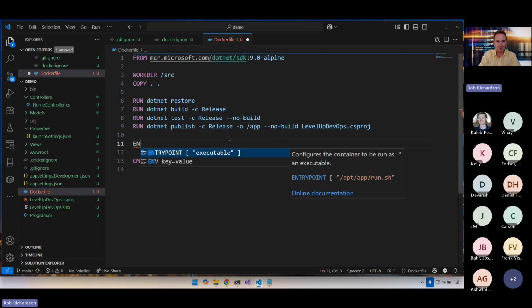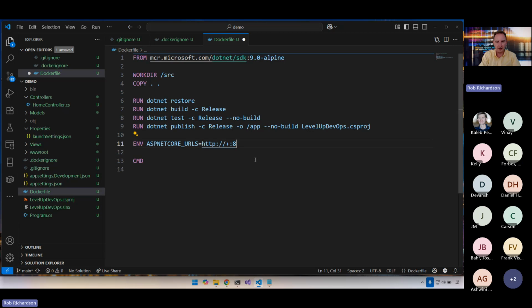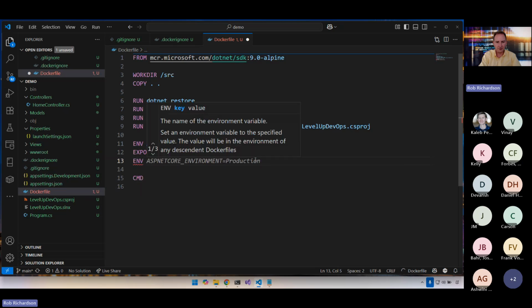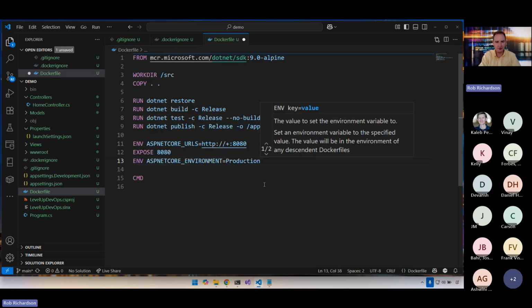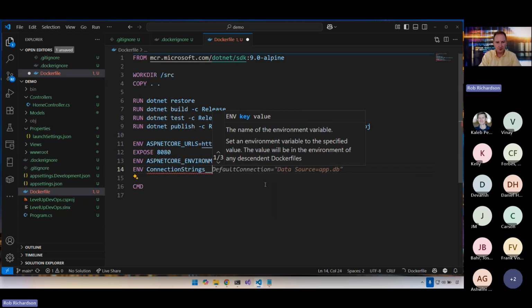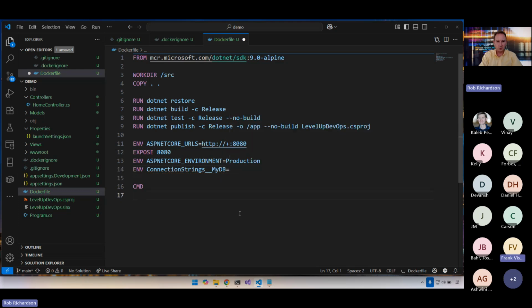So let's set some environment variables. Let's set the ASPNETCORE_URLS to 8080. We'll EXPOSE 8080 as well. We'll also set the ASPNETCORE_ENVIRONMENT to Production. We also want to set the connection strings, MyDB, and in this case, we'll set it to blank. We do want to set that as an environment variable, so we're just making the space for that environment variable to fit here.